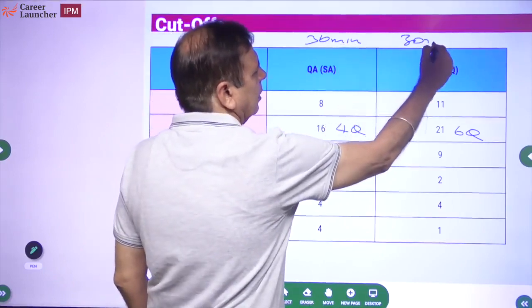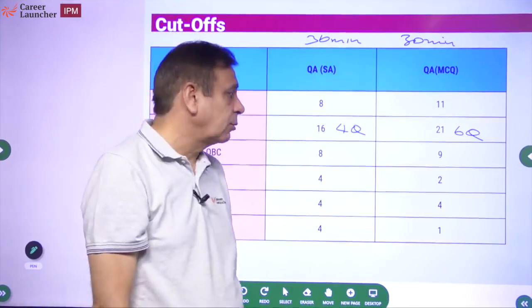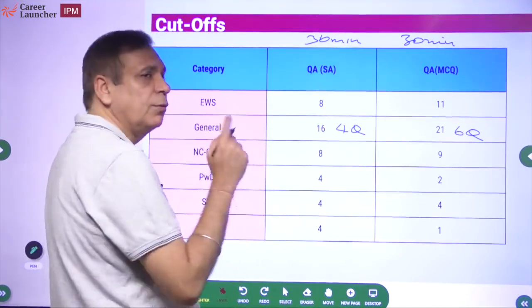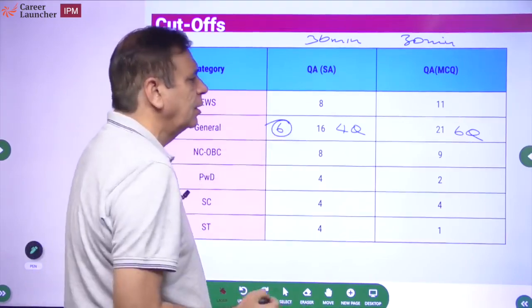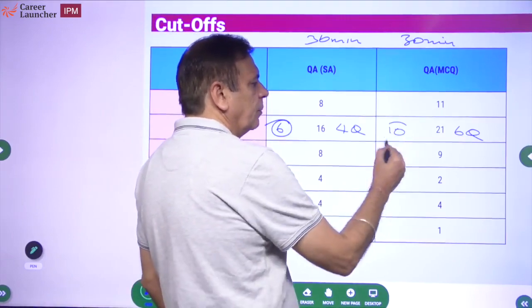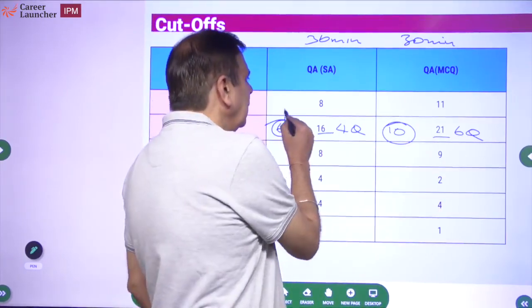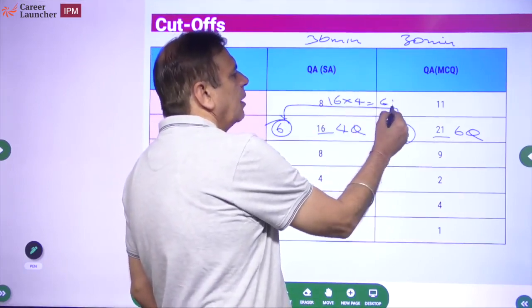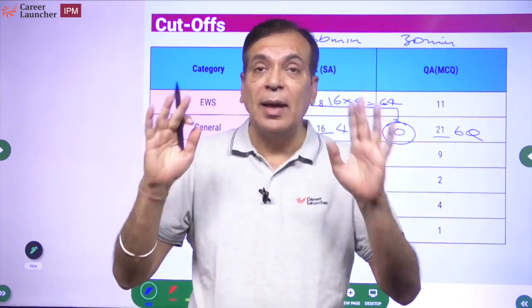In each section, if you spend 30 minutes and you end up getting 16 marks and 21, you would have cleared the cutoffs. However, I can assure you, and I'll show it to you, if you attempt the paper in a proper manner, you could do at least 6 questions here and you could do at least 10 questions here. So I'm not talking about 16 plus 21, 37 marks. I'm saying 16 questions into 4, 64 marks were there for the picking. Actually, you could have done much more also, but worst case, this much should have been possible.